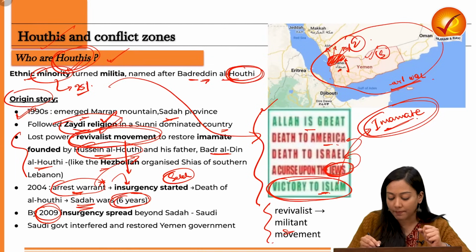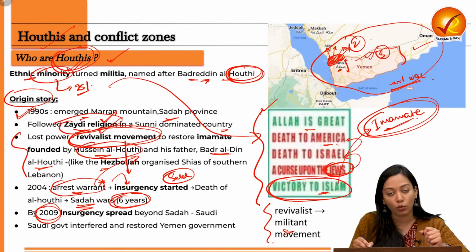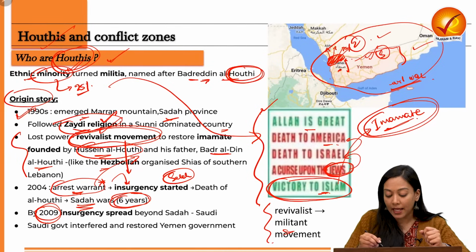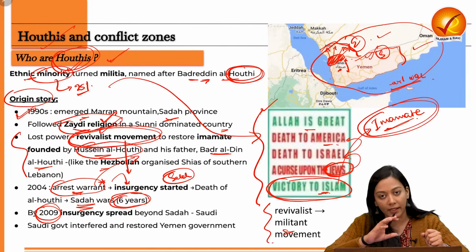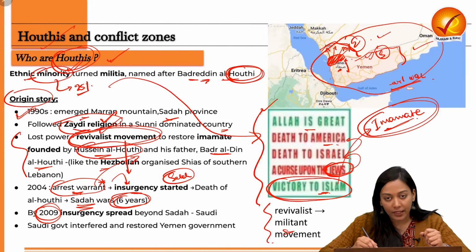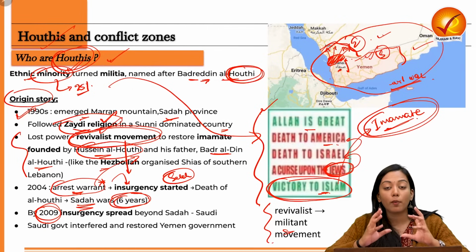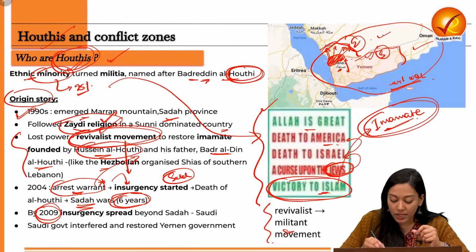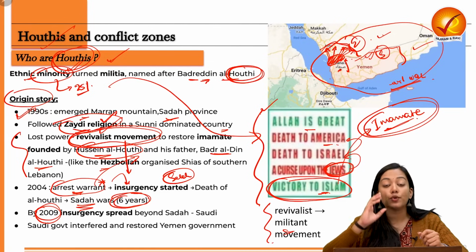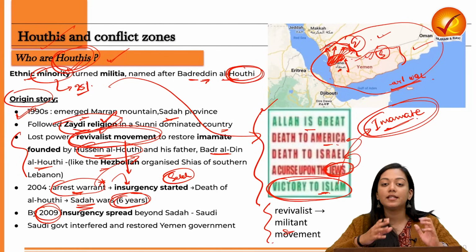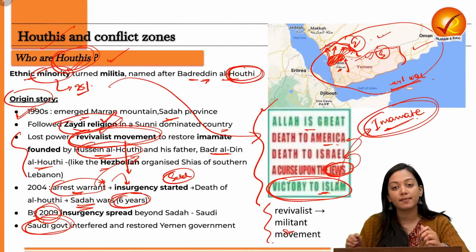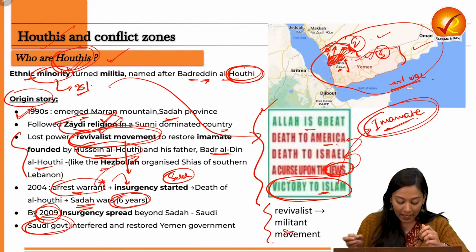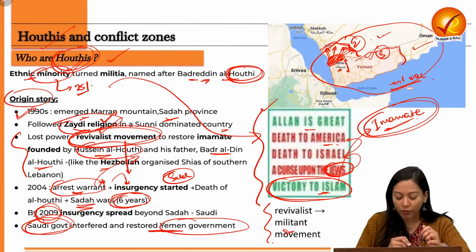As you can see from this map, Yemen shares its border with two countries. One is Oman and the other is Saudi Arabia. In the southwestern part of Saudi Arabia lies a region where Shia community is dominating. Mind you, Saudi Arabia is Sunni dominated, but a part of it is also dominated by Shias. So here it also started spreading to the Saudi areas which were dominated by the Shia community. So now it became an international problem because the insurgency is crossing the borders. So now Saudi government started interfering in the matters, especially of Yemen government, and finally led to the restorement of Yemen government.